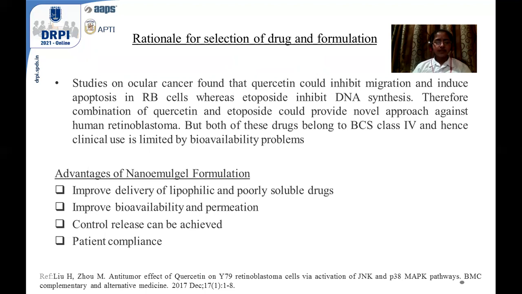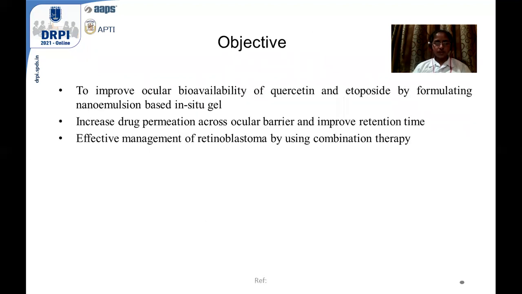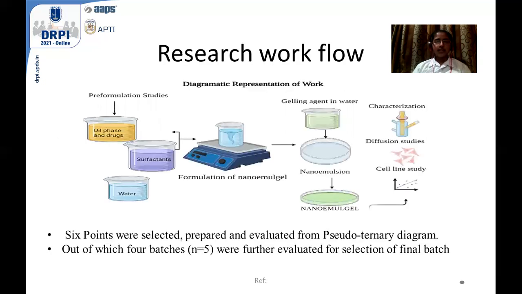Advantages of nanoemulsion formulation. It improves the delivery of lipophilic and poorly soluble drugs, improves the bioavailability and permeation, and controlled release can be achieved. Plus, there is better patient compliance. The objective is to improve the ocular bioavailability of quercetin and etoposide by formulating a nanoemulsion-based in situ gel to increase the drug permeation across the ocular barrier and improve the retention time, and effective management of retinoblastoma by using the combination